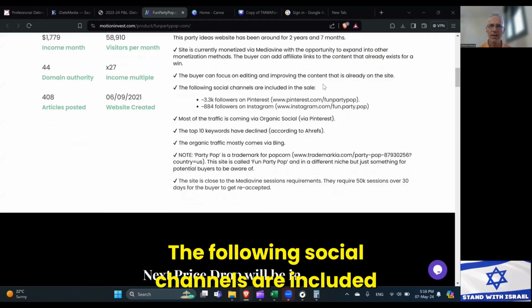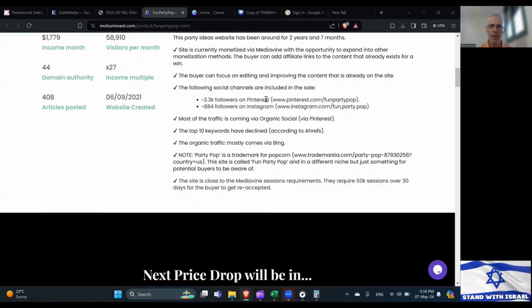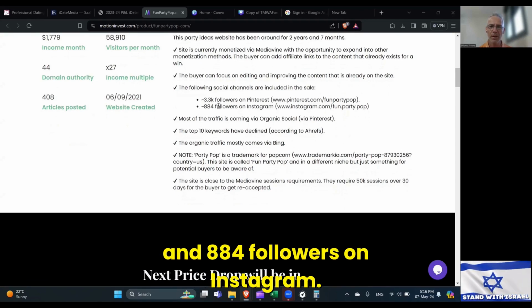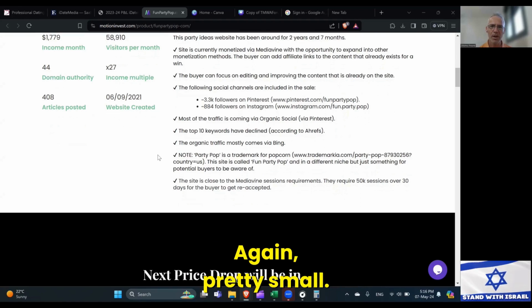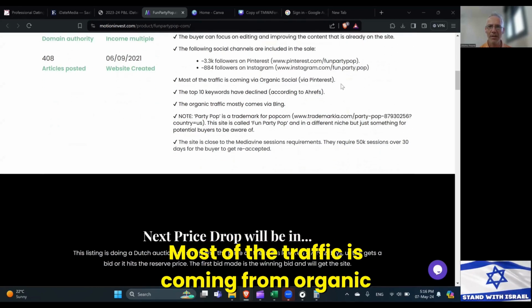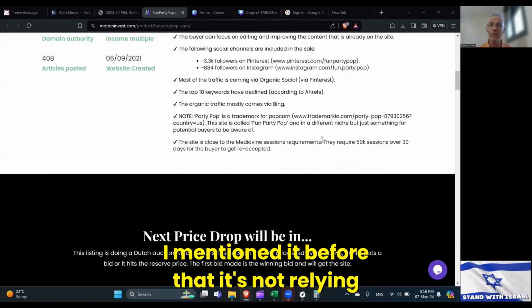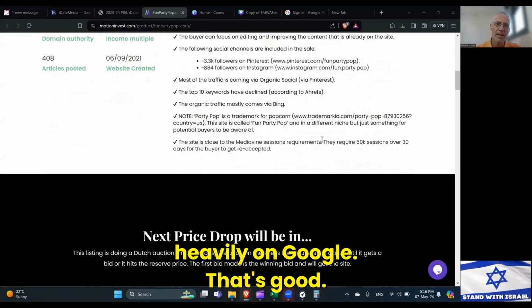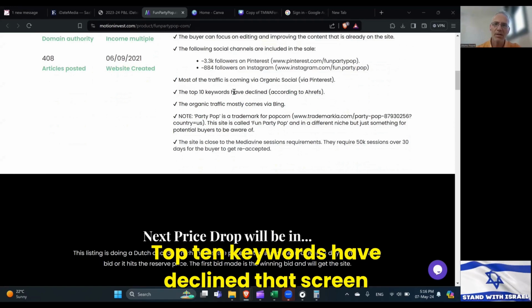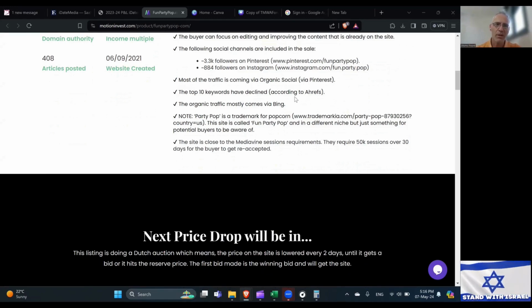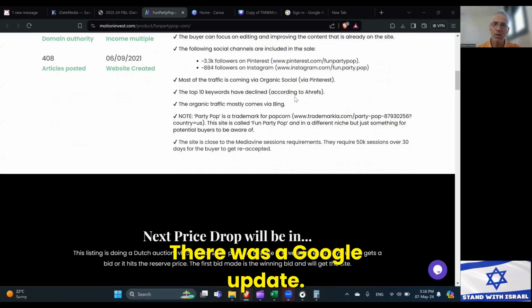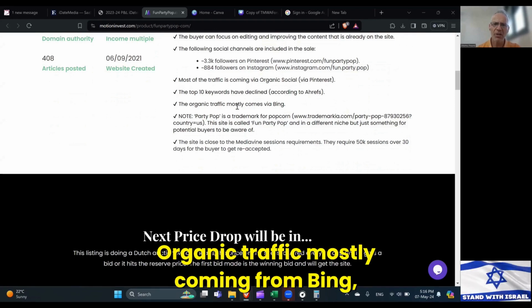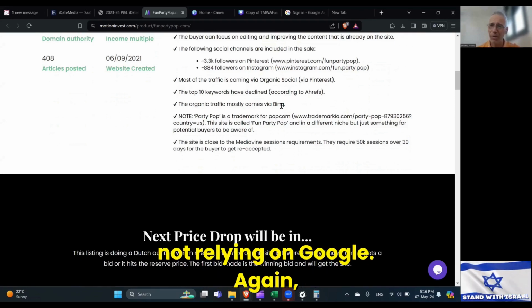The following social channels are included in the sale: 3.3K followers on Pinterest, nothing significant, and 884 followers on Instagram, again pretty small. Most of the traffic is coming from organic social via Pinterest. That's a good thing. I mentioned it before, that it's not relying heavily on Google. Top 10 keywords have declined. That's good that they're saying this. There was a Google update. Organic traffic is mostly coming from Bing, not relying on Google.